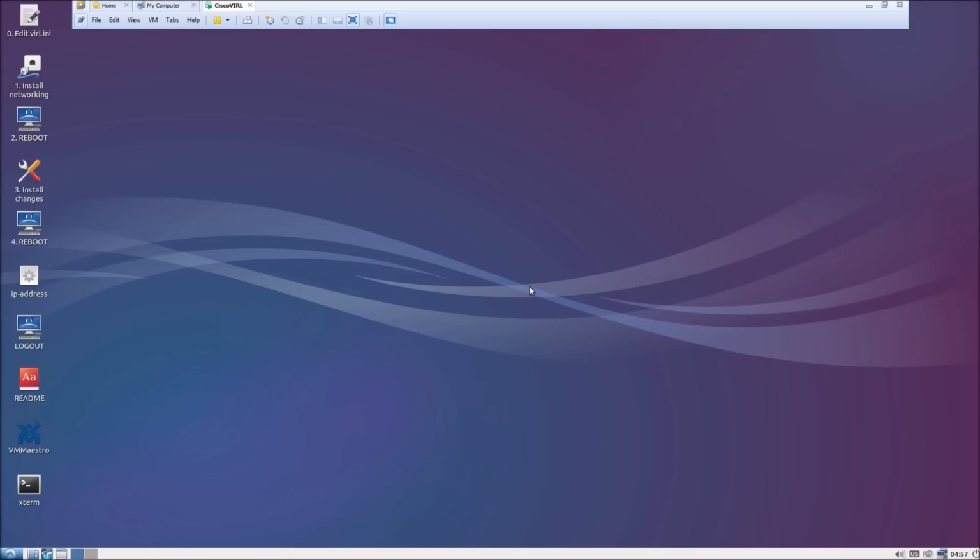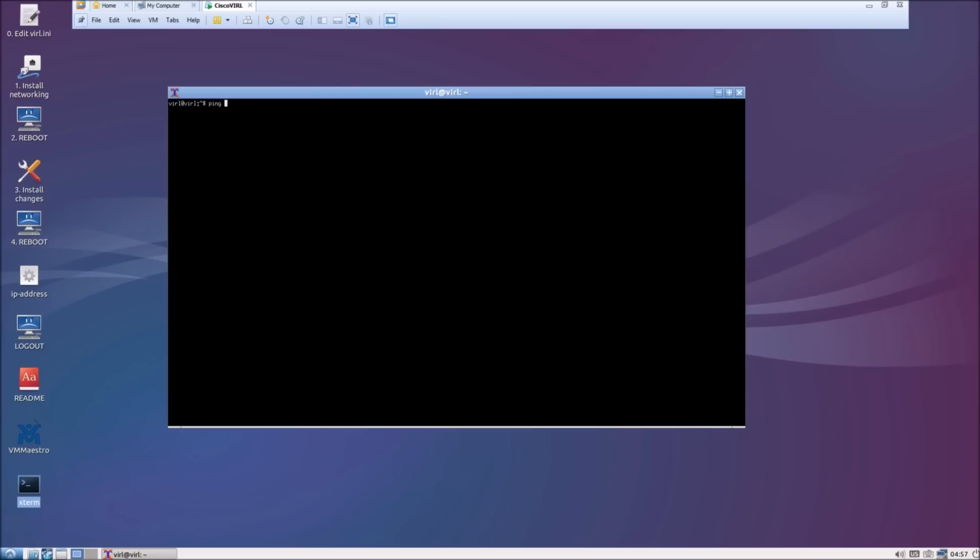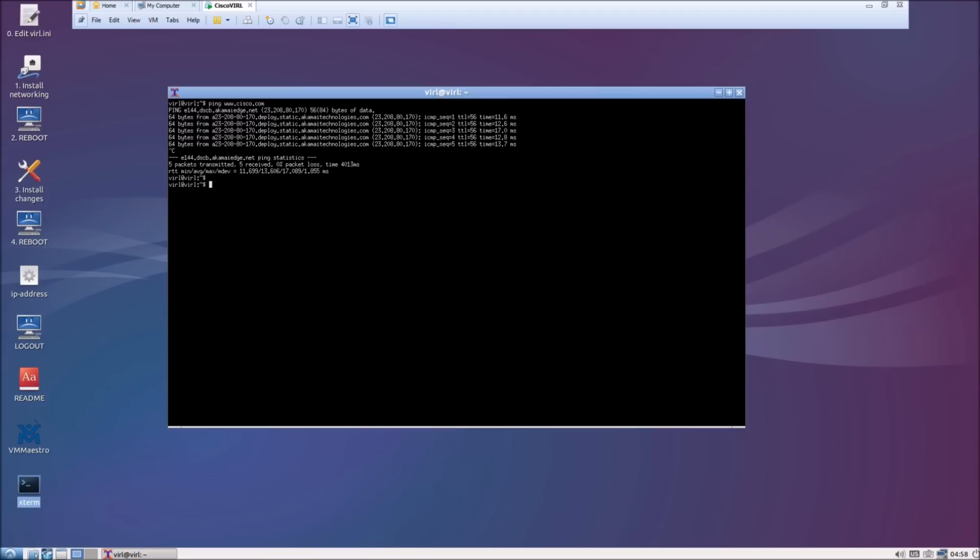First thing, we'll check if we have internet access from this VIRL server, which we do. We ping cisco.com and we are getting a response back. Also, we'll verify that KVM acceleration can be used.